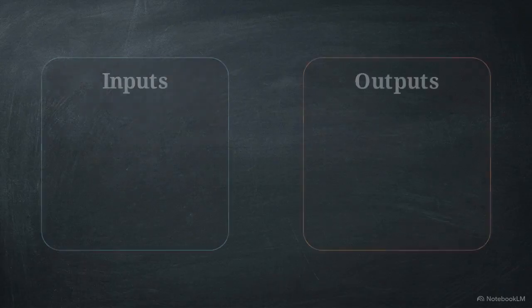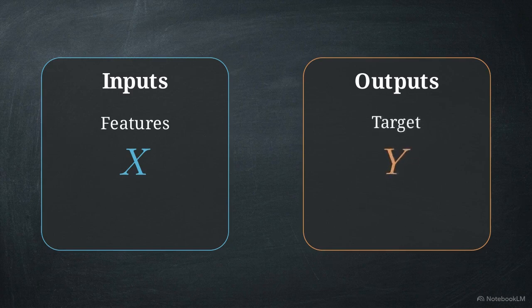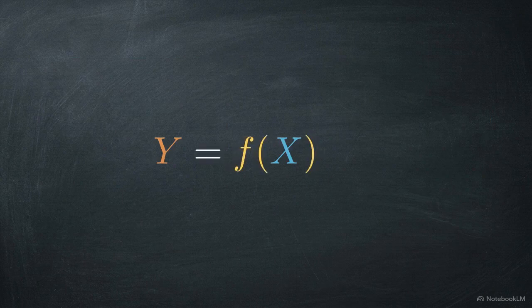In supervised learning, we categorize this data into inputs and outputs. The features we know, like age or education, are called X. The target we are trying to predict is the response, or Y. We can express the structure of reality with a single equation. Y equals f of X plus epsilon.